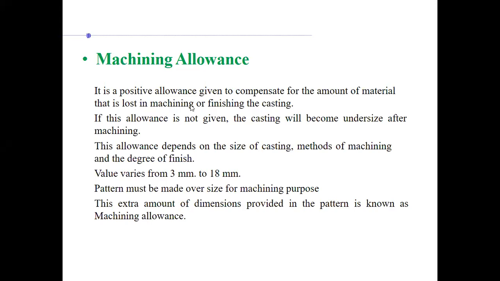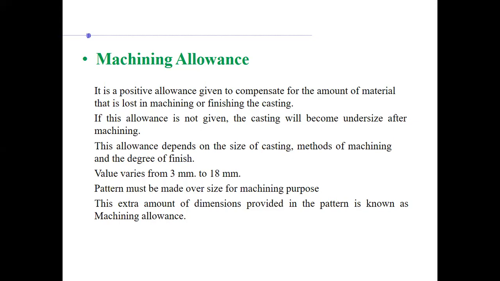So if I want a casting of let's say 50 mm size, and I've made it of 50, but after that, I have found that the surface finish is not good. I have to do some machining, so that the surface finish can be improved. But if I remove the material, I will maybe go to 48 mm or 47 mm. Therefore, I will keep 3 mm more, isn't it? That's what common sense says.